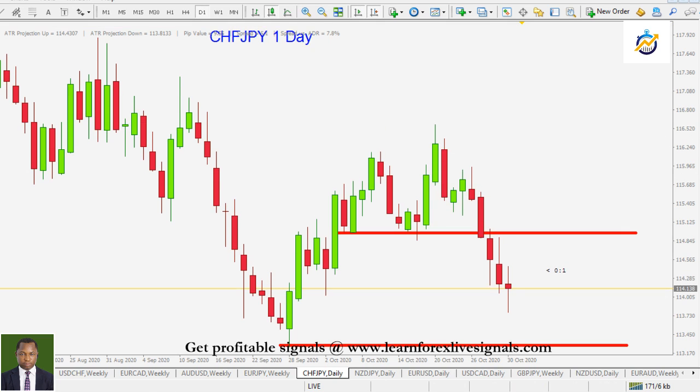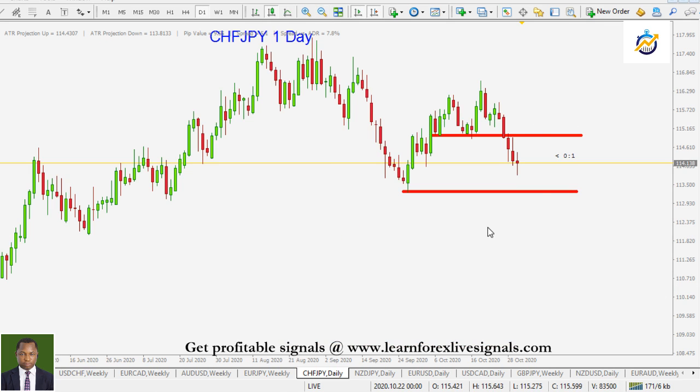We will also want to wait for price to make a pullback to this zone here that has been acting as a support. We'll be very happy to see a pullback to that area for us to look for our short entries. If that happens, we'll be very happy to look for short entries in line with our trading strategies. So that's it. Our directional bias in this pair is to the downside.